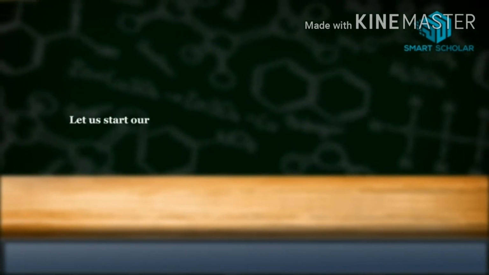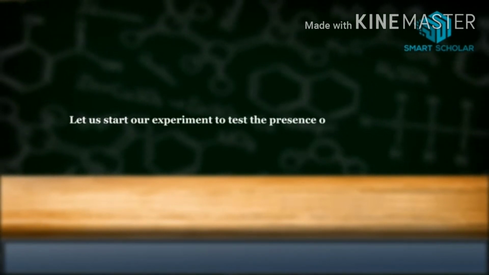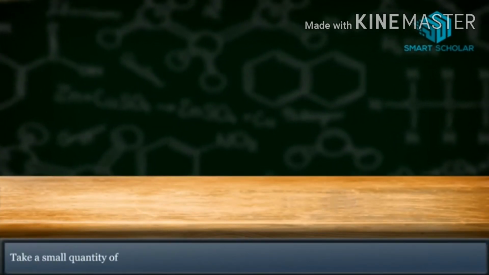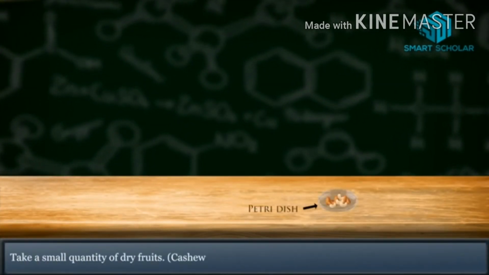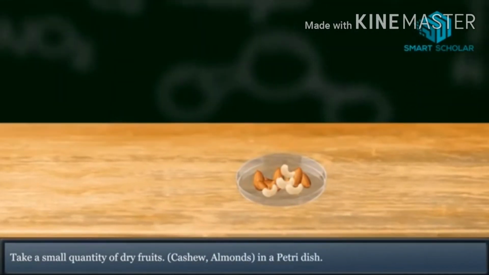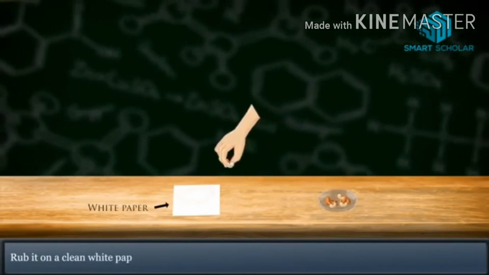Let us start our experiment to test the presence of fat in food. Take a small quantity of dry fruits, such as cashew nuts or almonds, in a petri dish. Rub it on a clean white paper.